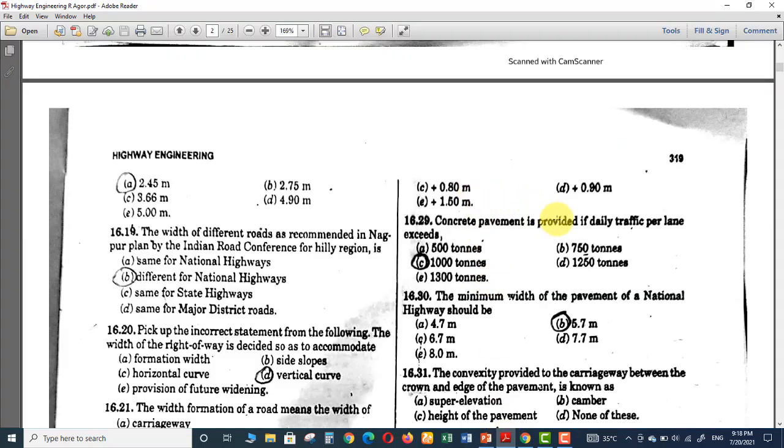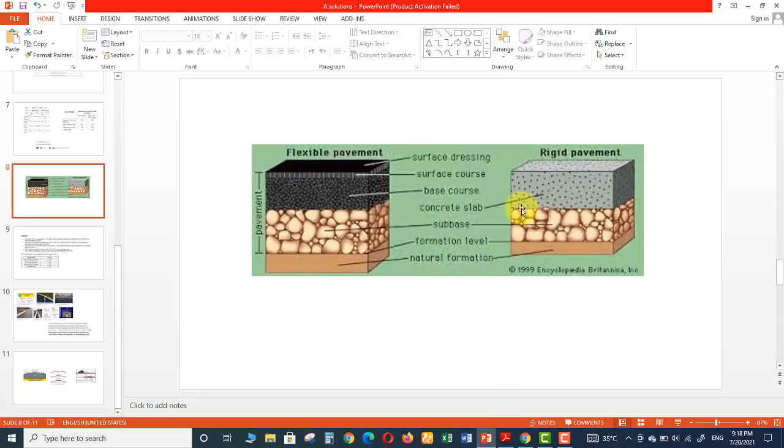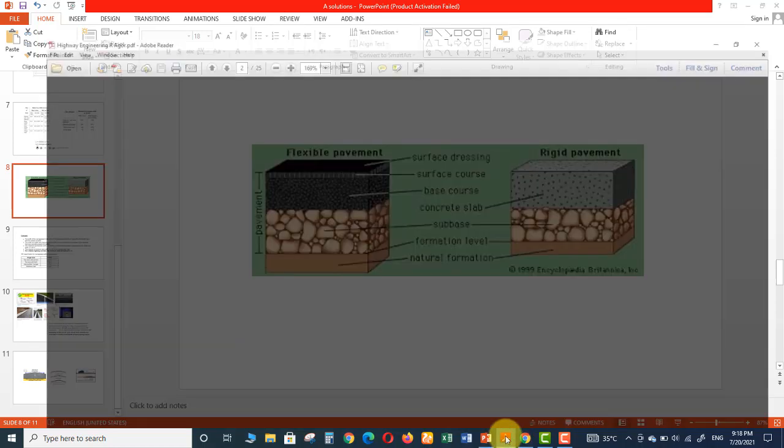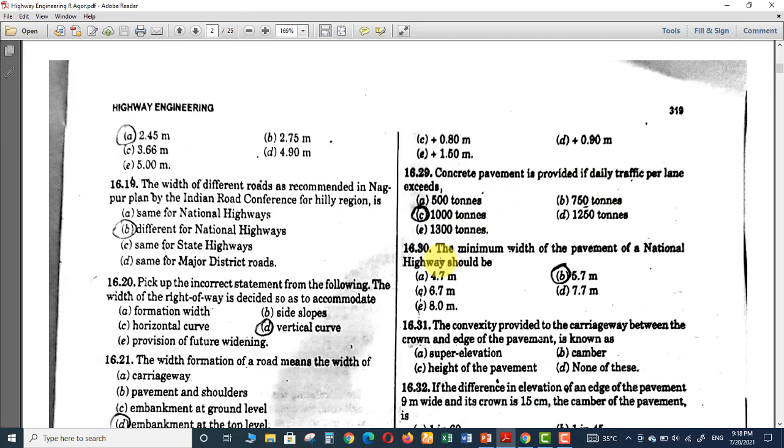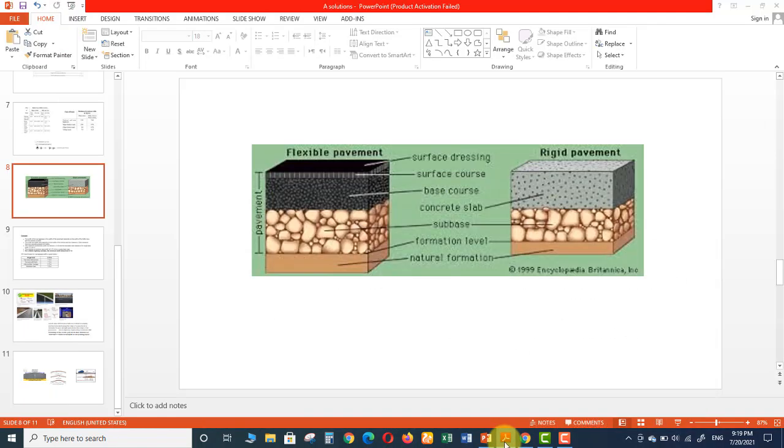If the daily traffic per lane is more than 1000 tons, then we will prefer rigid pavements or concrete pavements. If it is less than 1000 tons, then flexible pavements are good.